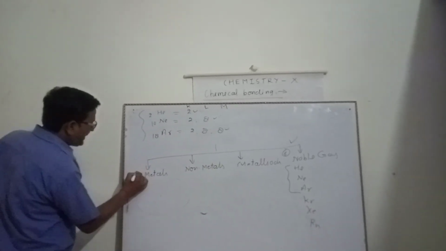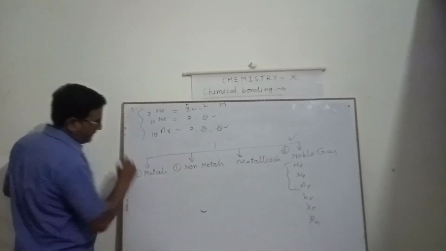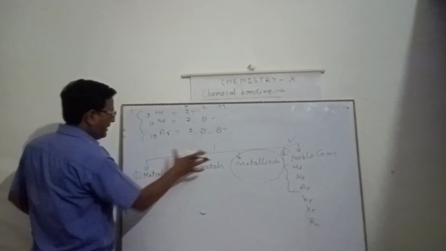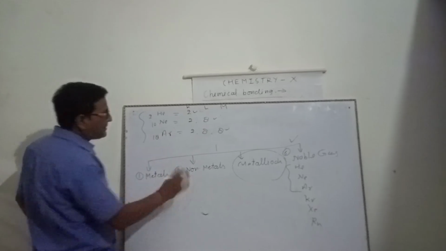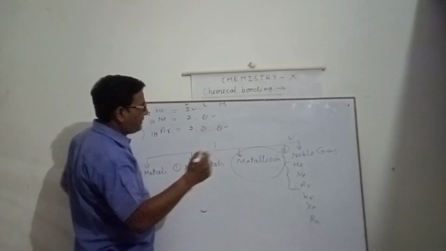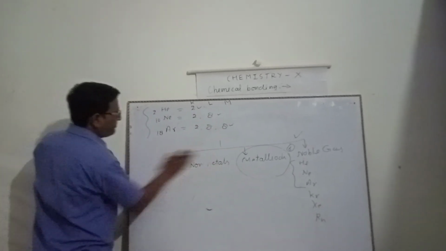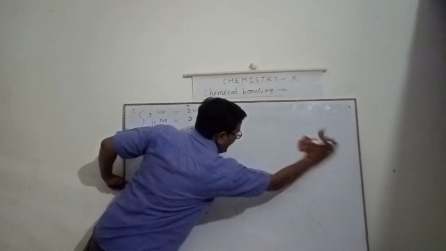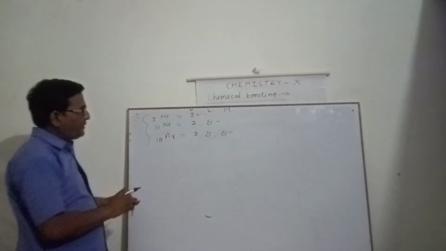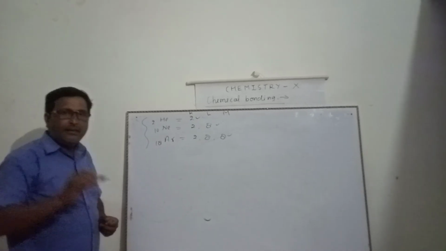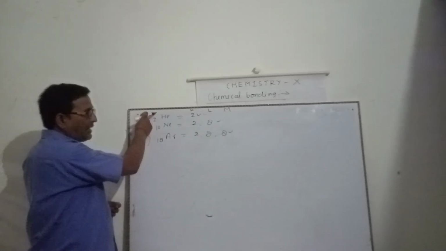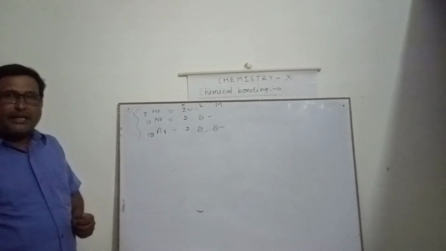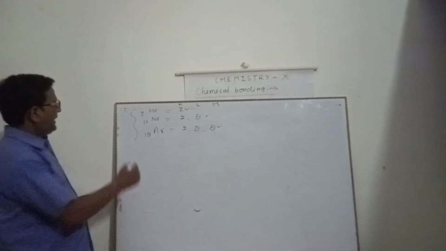Now, in the case of metals and non-metals, I am going to explain the metallic elements and non-metallic elements. You already studied in 9th class, in the periodic table, first A, second A, which are the metallic elements and which are the non-metallic elements. About that I am going to explain.